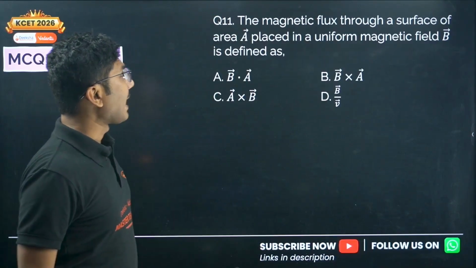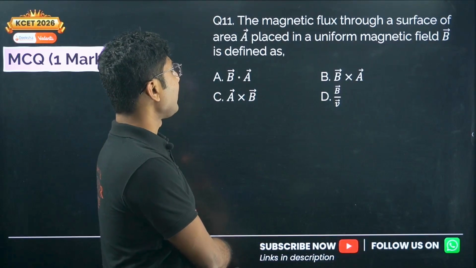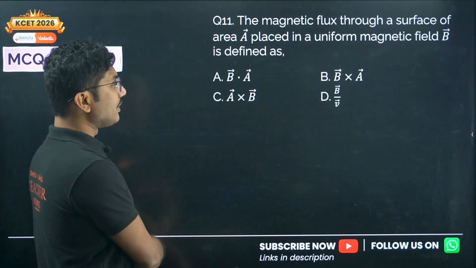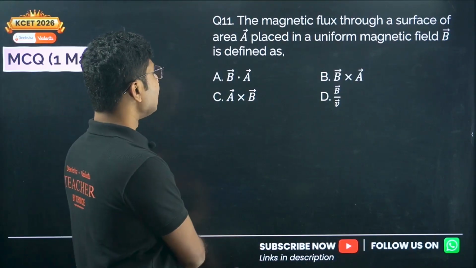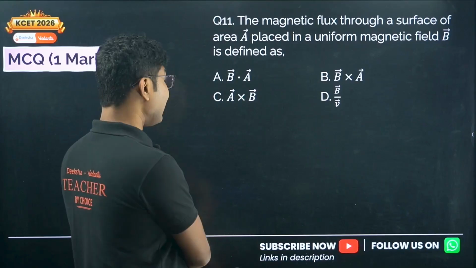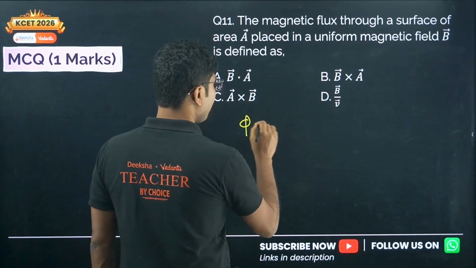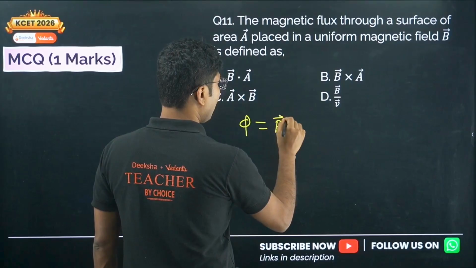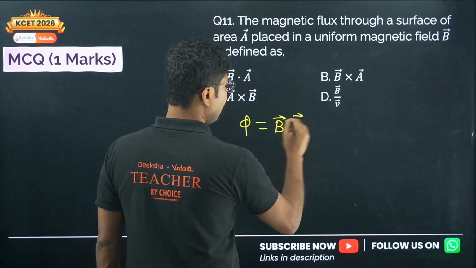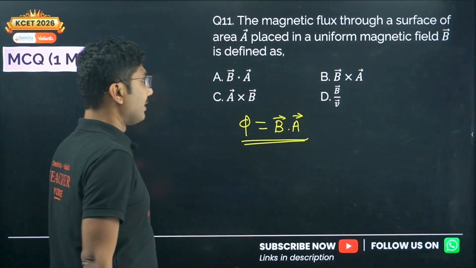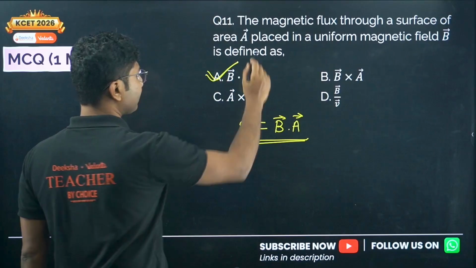Next, the magnetic flux through a surface of area A placed in a uniform magnetic field B is defined as, so magnetic flux is defined as phi equals B dot A. Phi equals B dot A. So this is the magnetic flux, so this is the correct answer.